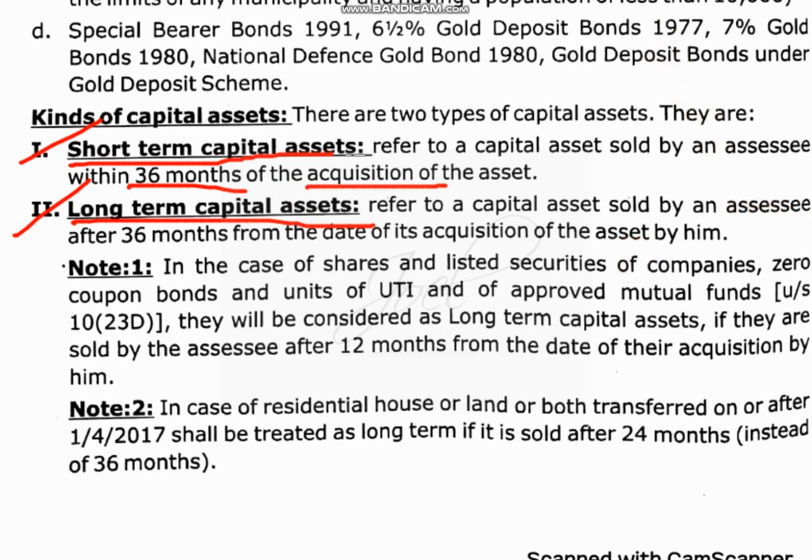Other than those exceptions, all those assets which you hold for 3 years and sell within that time are called short term. More than that is called long term.